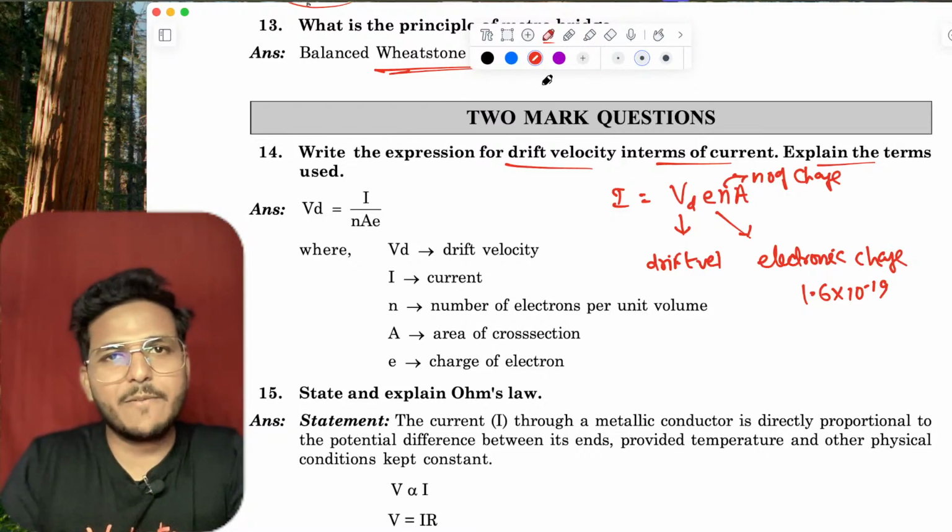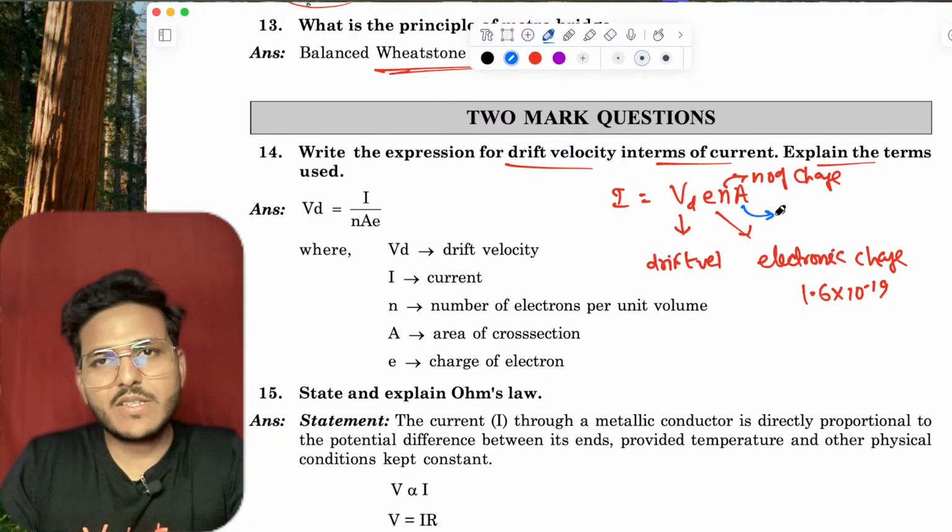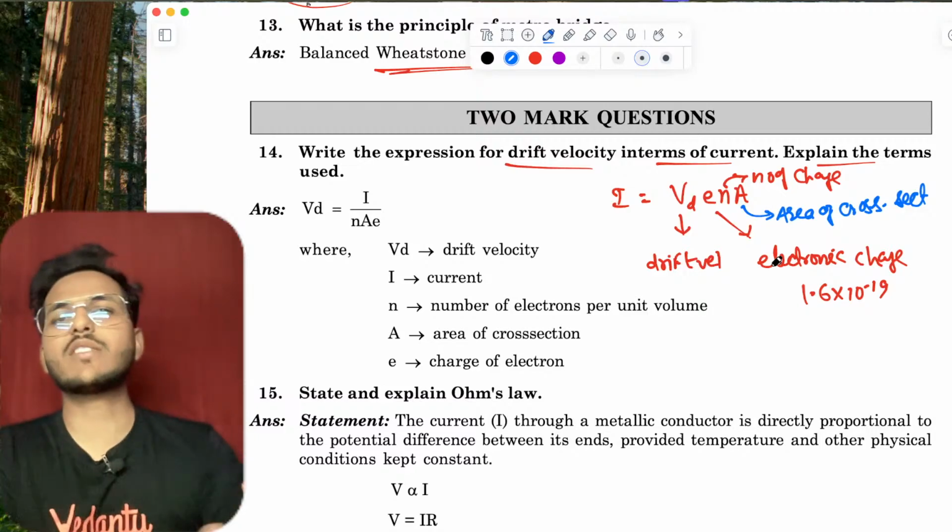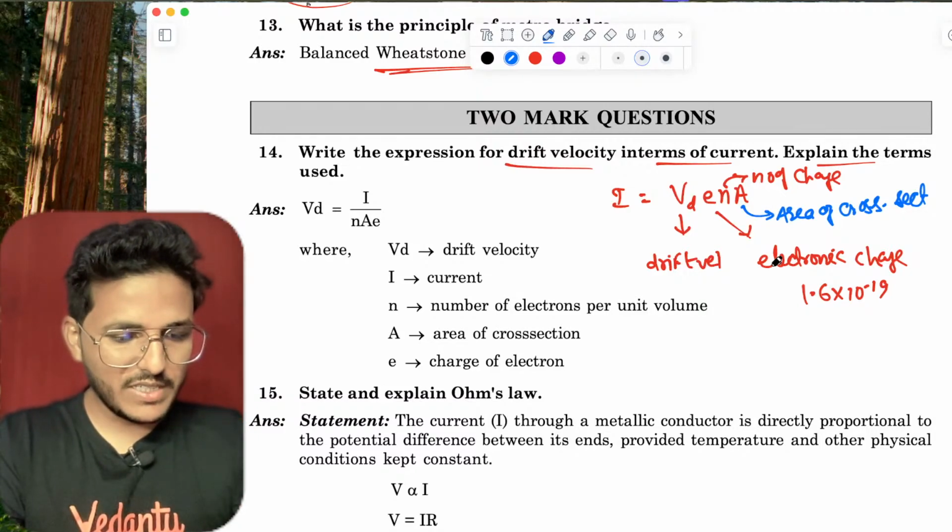And what about A? This is the area of cross section of the conductor. Okay.